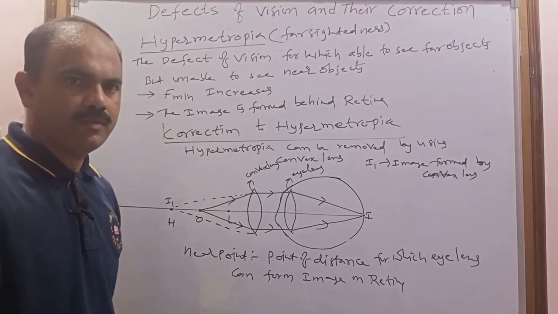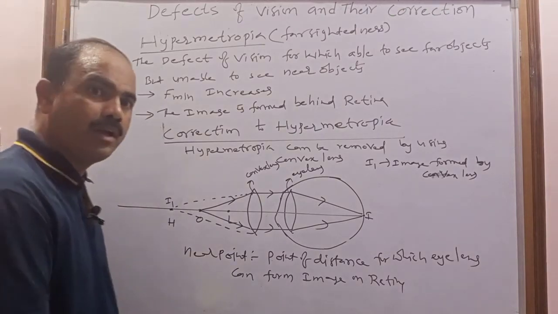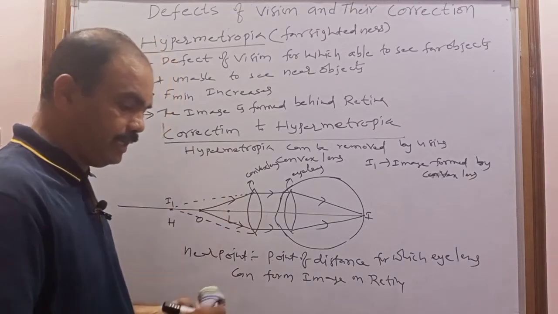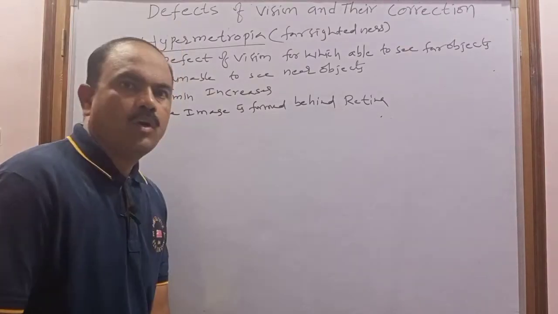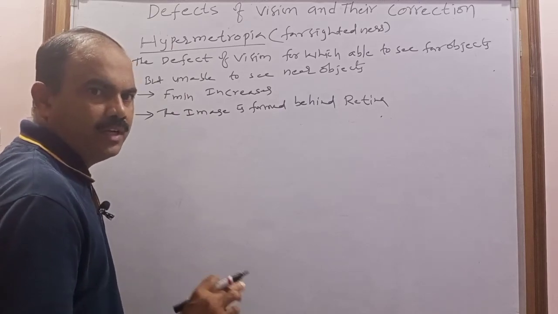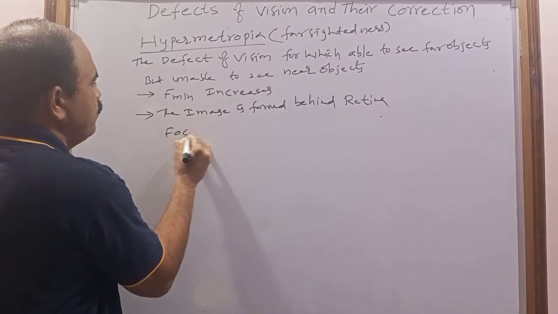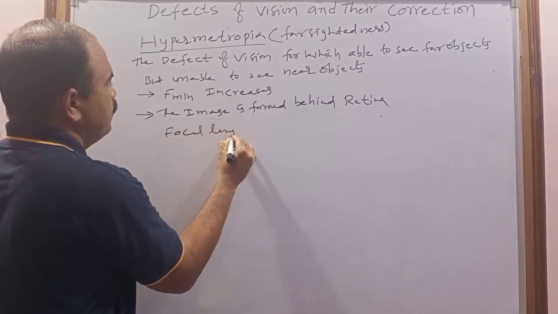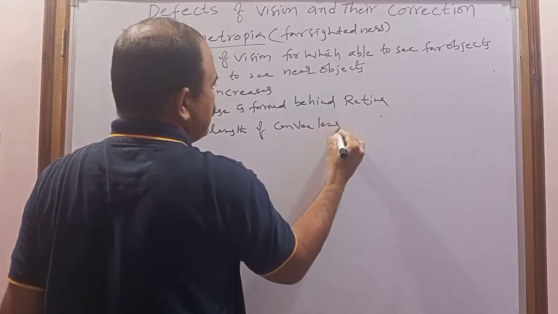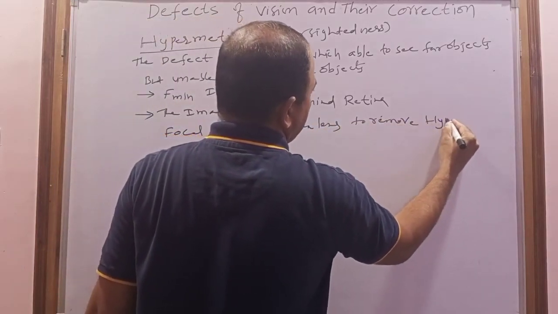The near point distance. So the near point distance can be taken as small d, and the far point distance can be taken as capital D. Already I explained this in myopia. So I am going to find out the focal length of the convex lens to remove hypermetropia.